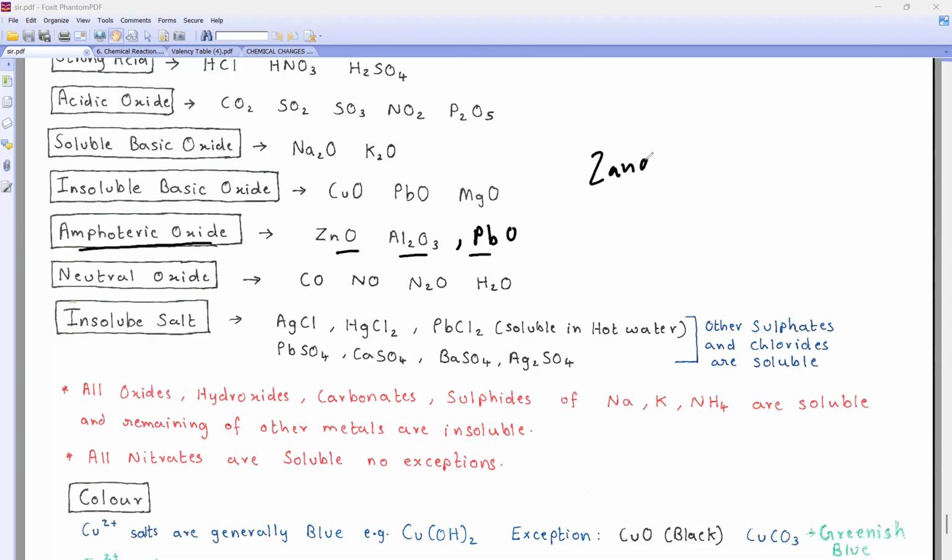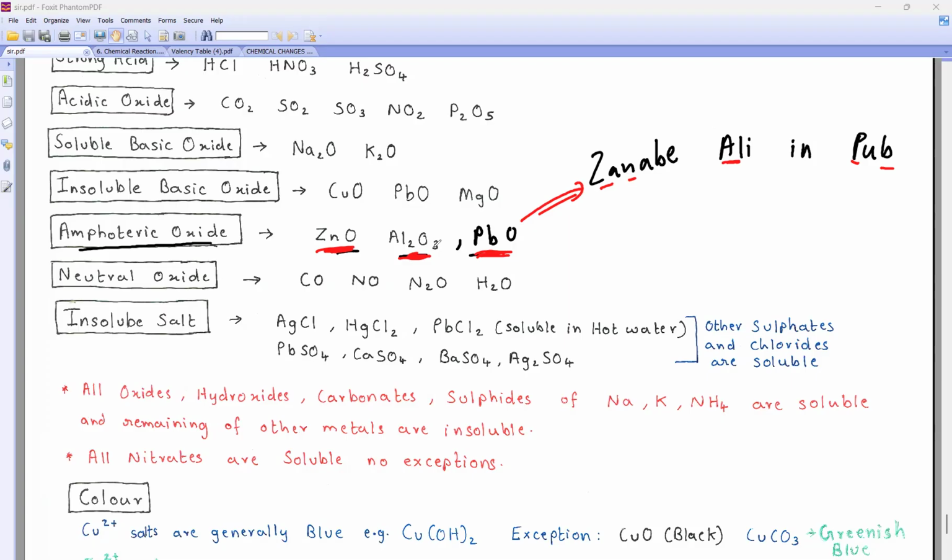How to remember? Zn Al Pb, "Janabe Ali in pub." Janabe means zinc oxide. Ali means aluminium oxide. Pub means lead oxide, PbO. So these are amphoteric. Is this clear? Please write this PbO there, those who have not written. In fact, you can remember this also. For amphoteric, what is the trick? Janabe Ali in pub. Clear? Any difficulty till here?